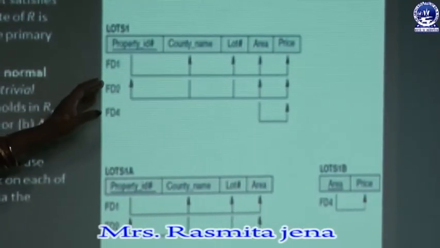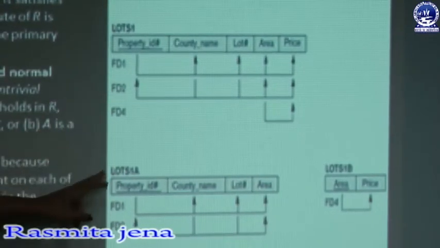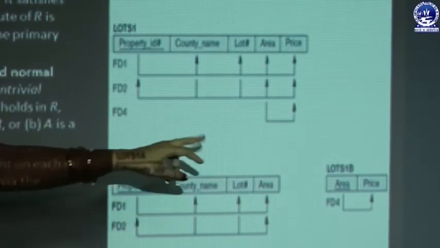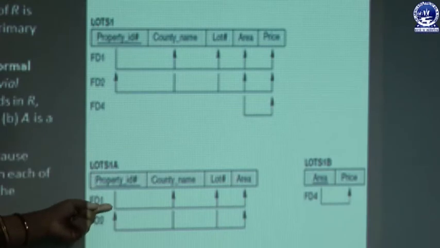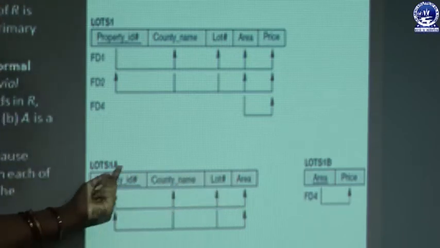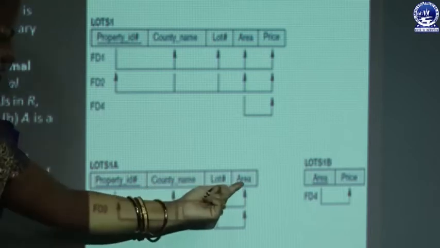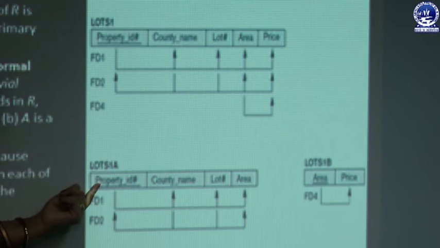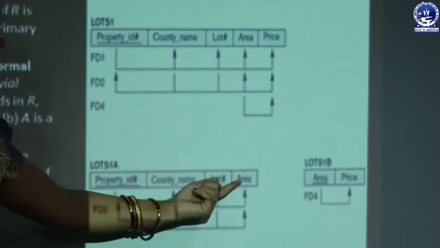To convert this relation schema to third NF, we decompose the relation into two relation schemas, that is lots 1A and lots 1B. Now you have to check whether this relation schema is in third NF or not. Suppose a dependency holds between property ID and area, and this is a non-trivial dependency because area is not a subset of property ID. Then we have to check whether property ID is a super key or area is a prime attribute.